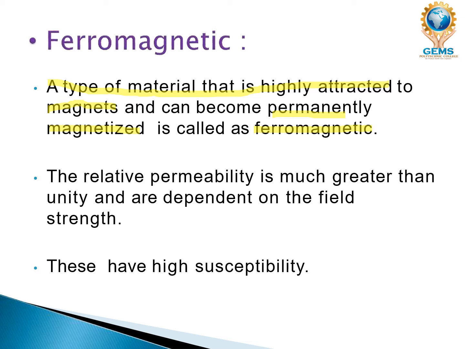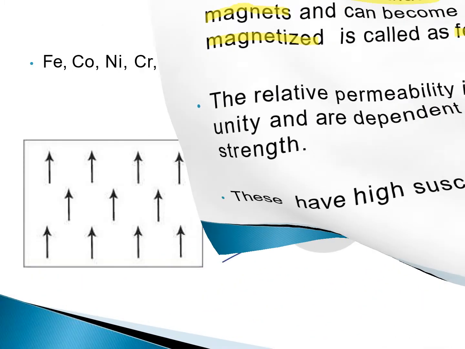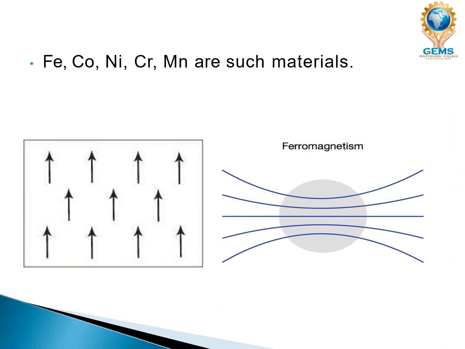The relative permeability is much greater than unity and dependent on the field strength. These have high susceptibility. So these are the ferromagnetic materials. This is how the magnetic property acts in this. If you see this material, the magnetic field acts in this direction. Because of that, this material becomes permanently magnetized.